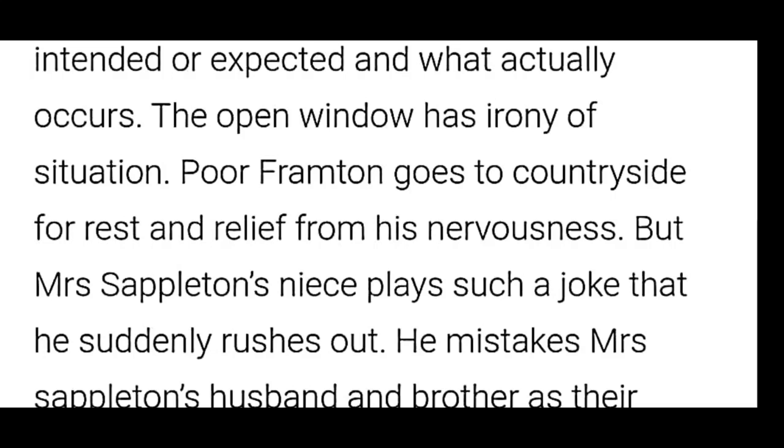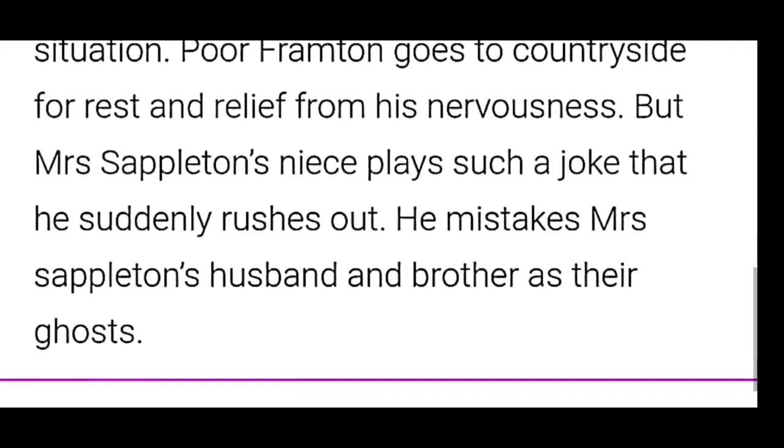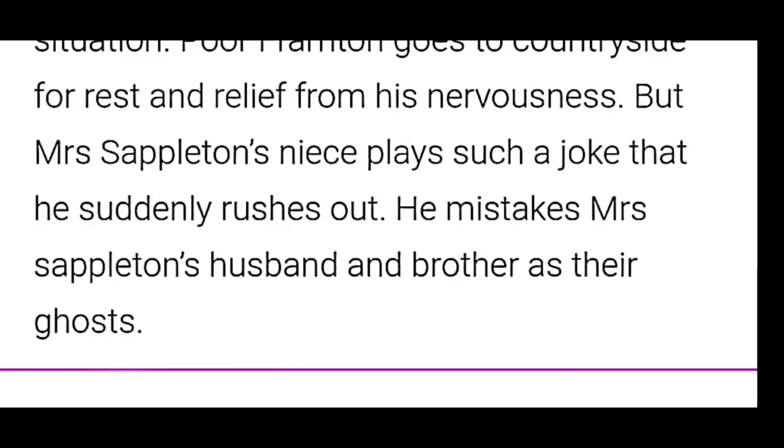But Mrs. Sappleton's niece, that is Vera, plays such a joke that he suddenly rushes out. He mistakes Mrs. Sappleton's husband and brother as their ghosts.